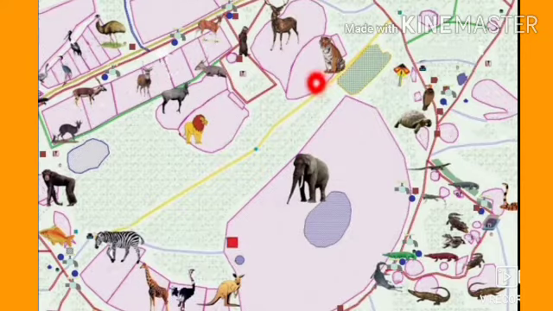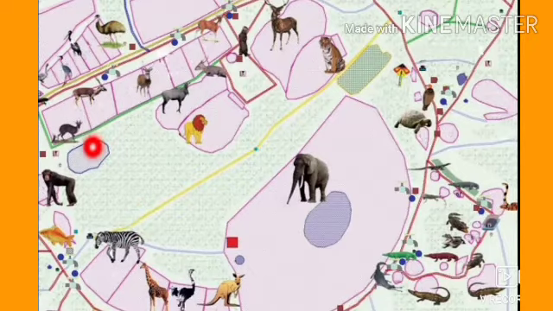Here tiger, elephant, deer. So see the direction of the tiger, which is in the north. So it is not in the west or east direction of the elephant. So the second option is wrong. So what about the first option, deer, elephant, crocodile? So see, in the west direction many animals are there.